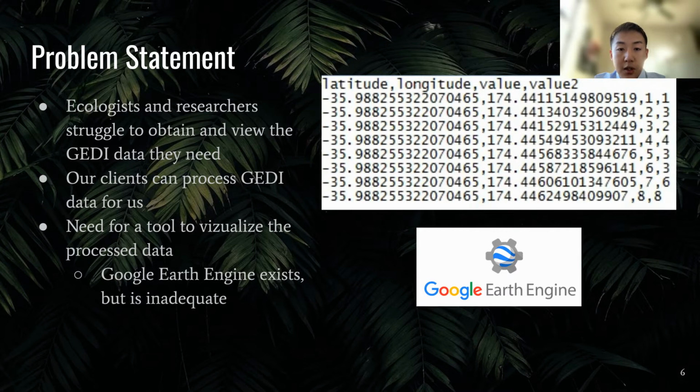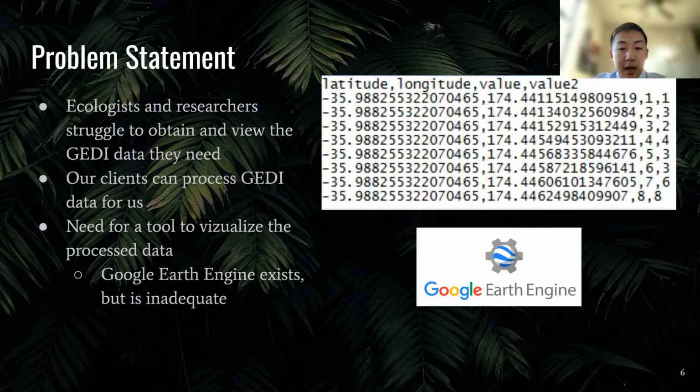Also, our sponsor works with these groups in Africa and has cooperation with other researchers and ecologists. They are not majors in computer science, and they cannot handle the data to draw conclusions. It is too hard for them to deal with the raw data. And currently, our sponsor utilizes the Google Earth Engine to analyze the data.